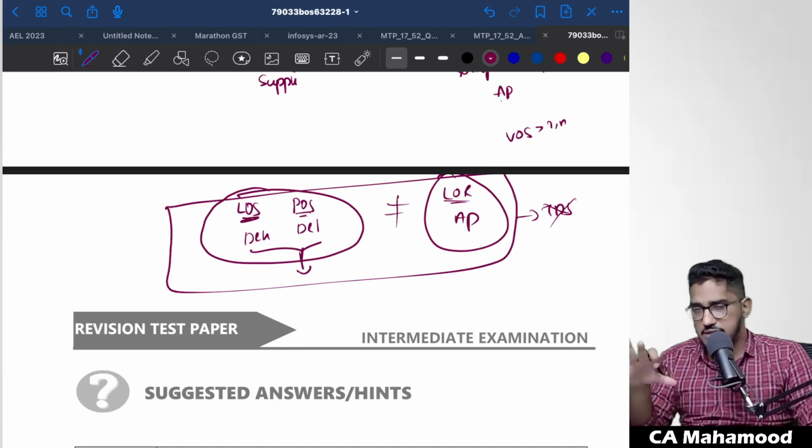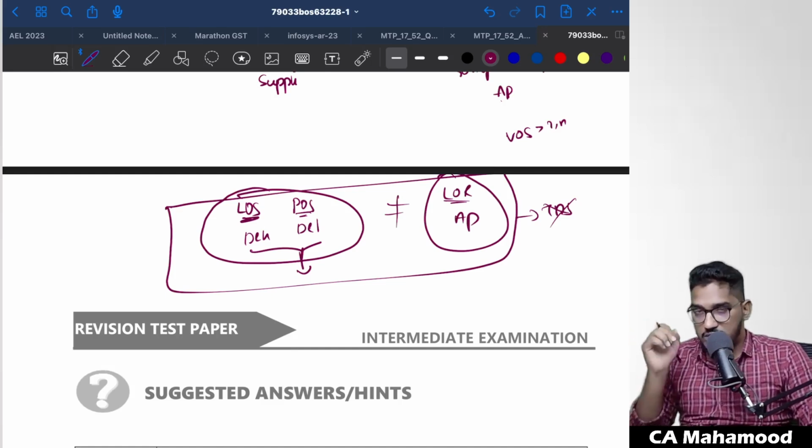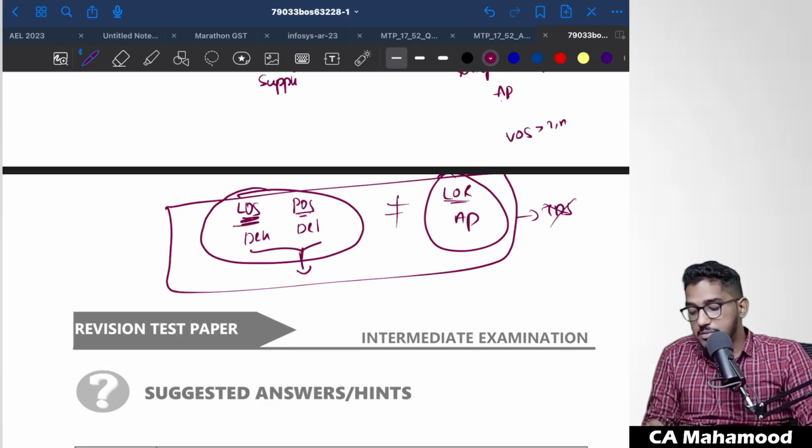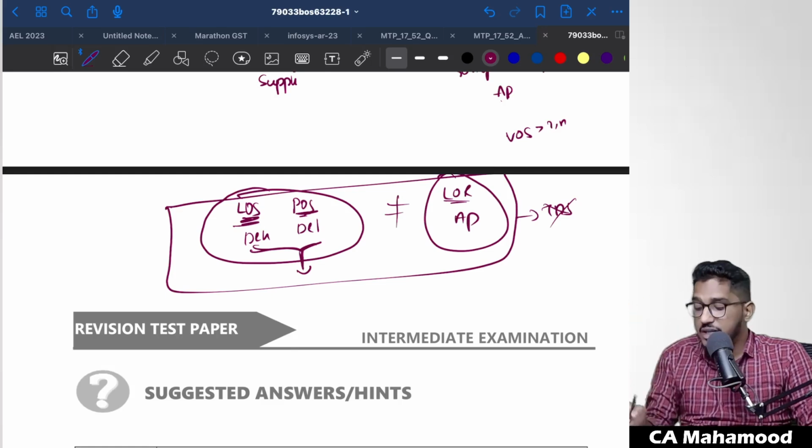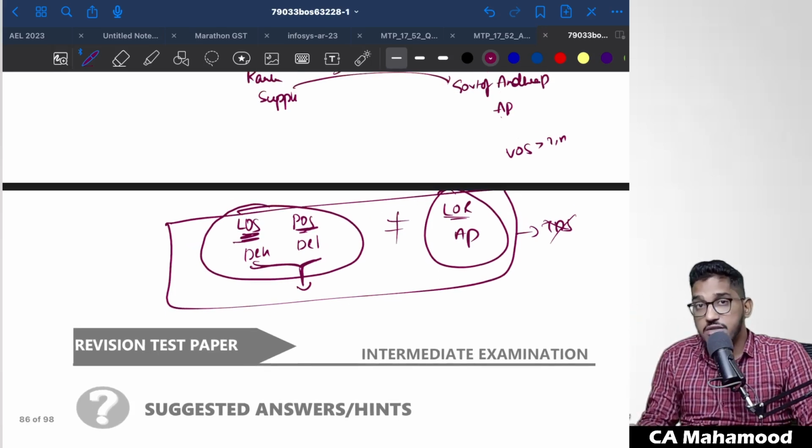The logic and all, we have discussed in the class. I'm not going into those details, but this is one thing which you have to remember. If the location of the supplier and the place of supply both are in one state, which is different from the state of registration of the recipient, in that case, even though the conditions are fulfilled under section 51, TDS is not required to be deducted.